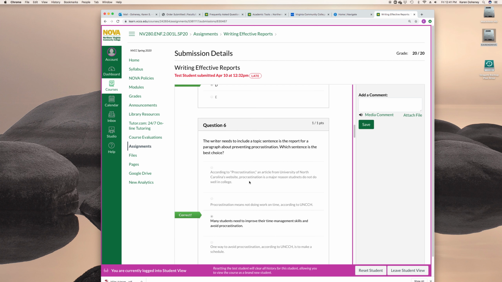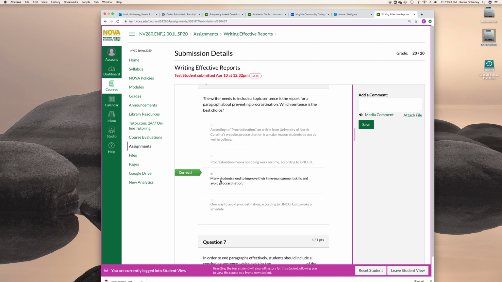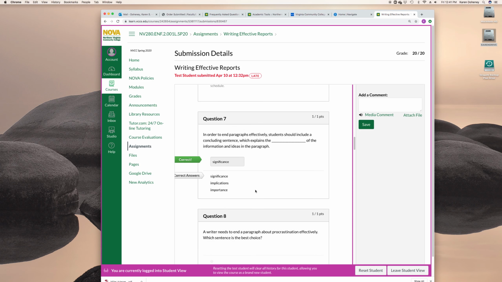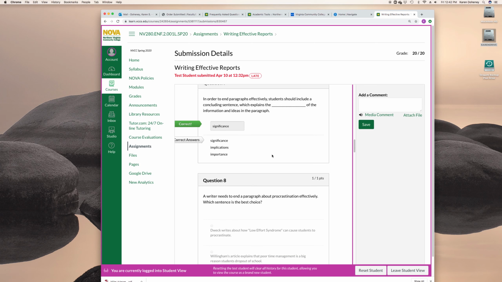The topic sentence, remember, needs to explain the topic, the main idea. So if you look here, many students need to improve their time management skills and avoid procrastination would be a better topic sentence. All right, a lot of you guys missed this one. Remember, the concluding sentence is always about the significance or importance. I also accepted purpose on this one. So if you wrote purpose, that was a good guess. Purpose is a little vague, but significance is more specific.